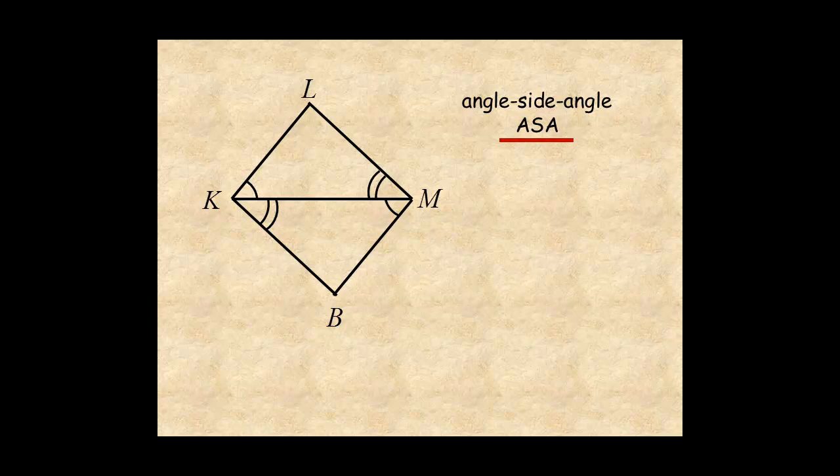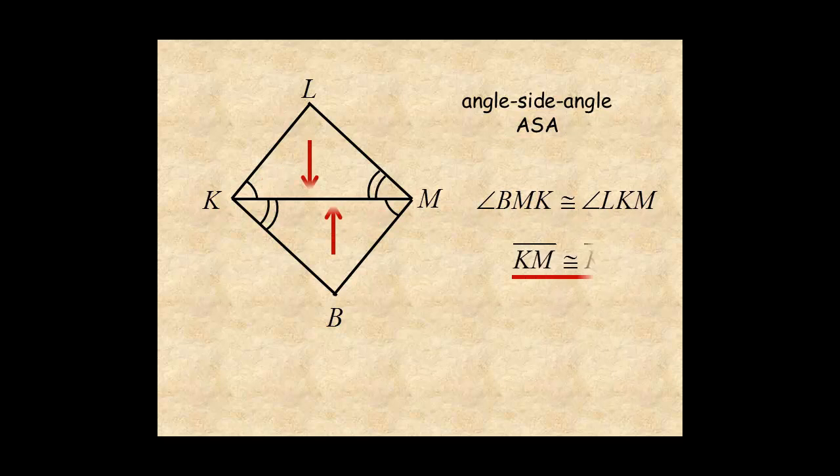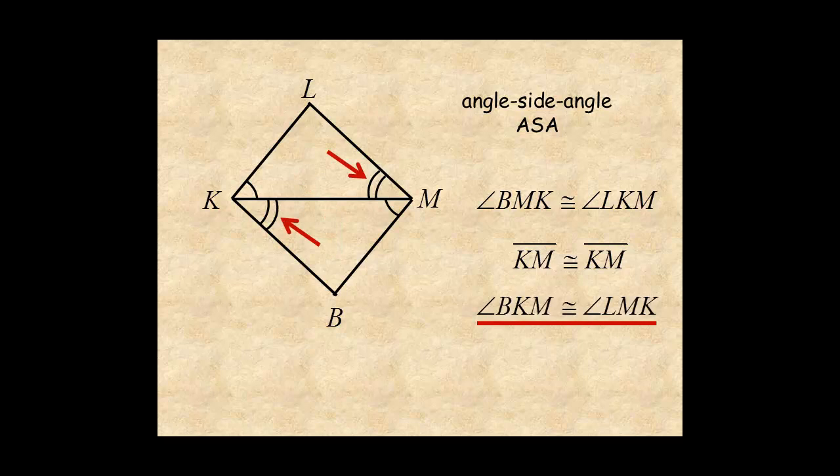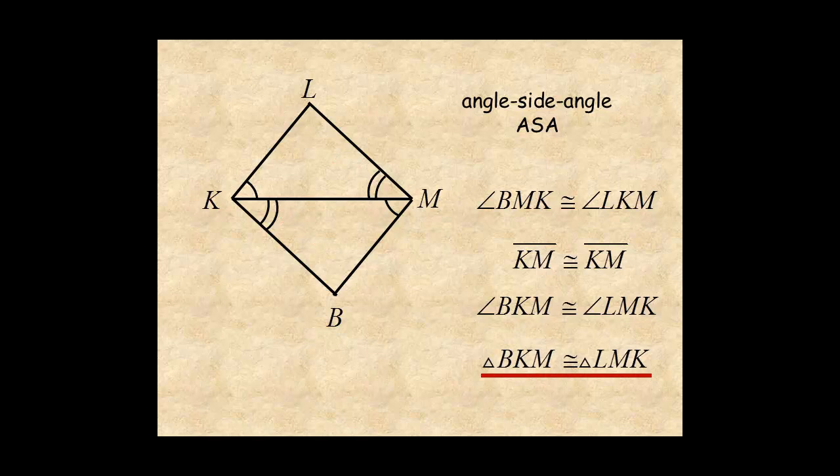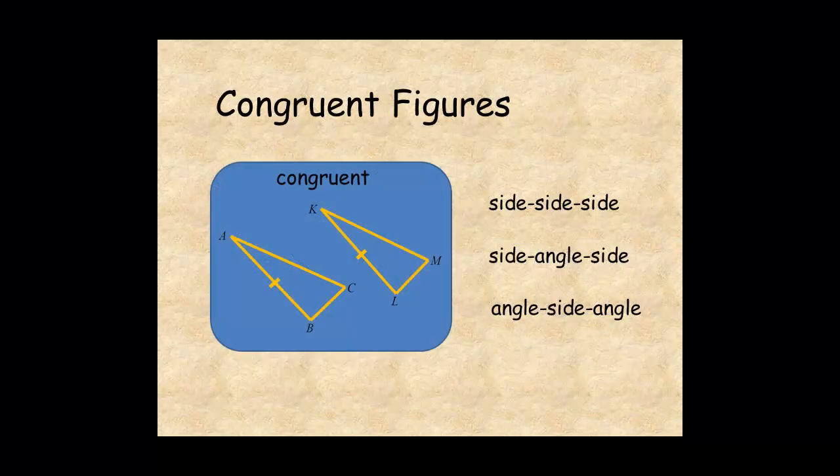In this diagram, these two angles are congruent. The triangles share a common side, so it's congruent to itself. And these two angles are congruent. So the triangles are congruent by ASA. This lesson helped you understand congruent figures.